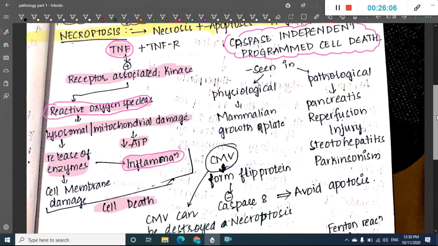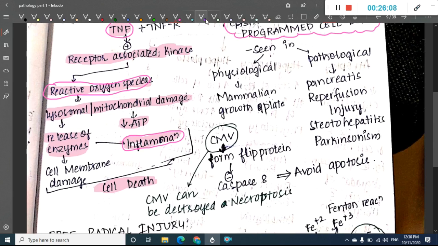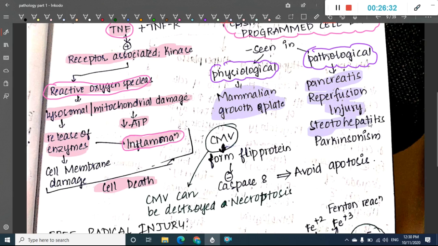Then, this necroptosis is seen in two places. One, we have physiological necroptosis and we have pathological necroptosis. This physiological necroptosis is seen in the mammalian growth plate. For removal of that, we have physiological necroptosis, whereas pathological necroptosis is seen in pancreatitis, reperfusion injury, steatohepatitis, and Parkinsonism.